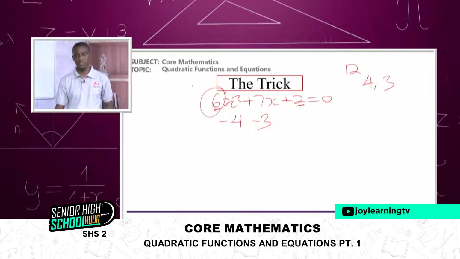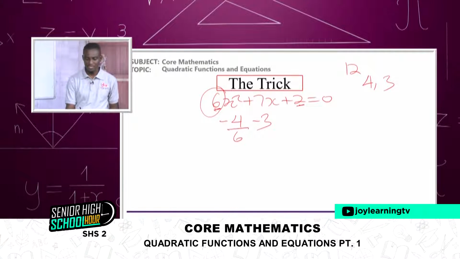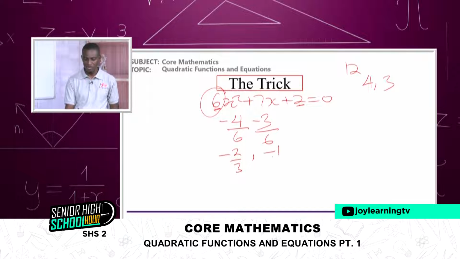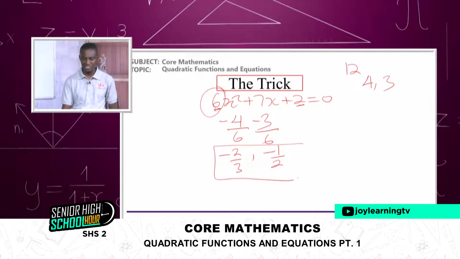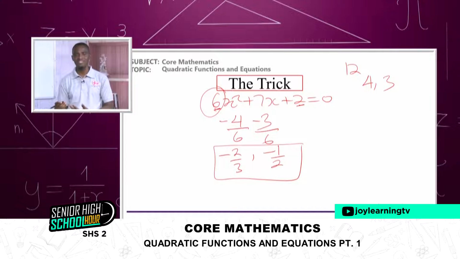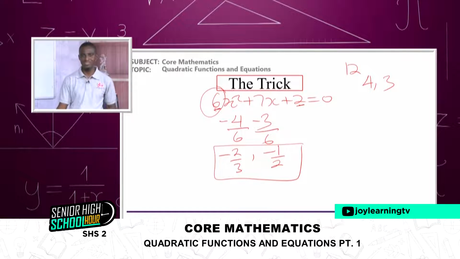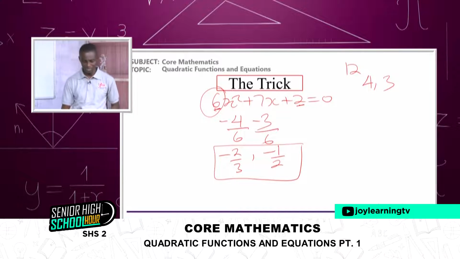Then divide both by 6, here by 6, reducing them to the lowest form. You have 2 over 3 and then negative 1 over 2. And these are the answers we had. Go through all the process, and if you don't have a calculator to get your answer fast, you can use this trick to get your answer in a few seconds.